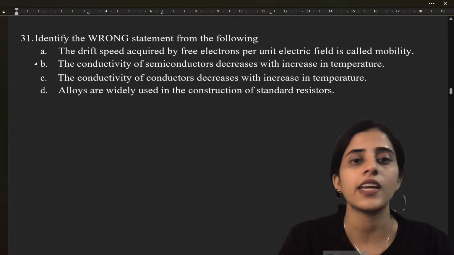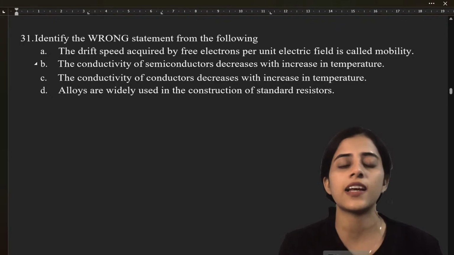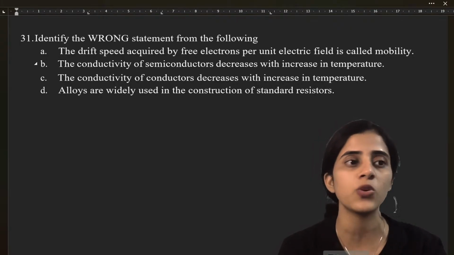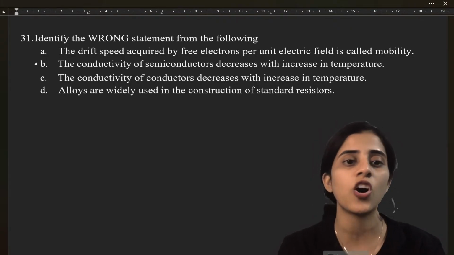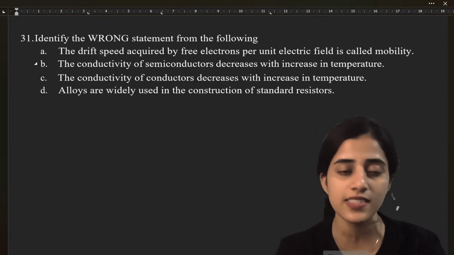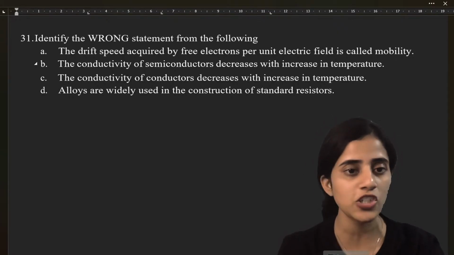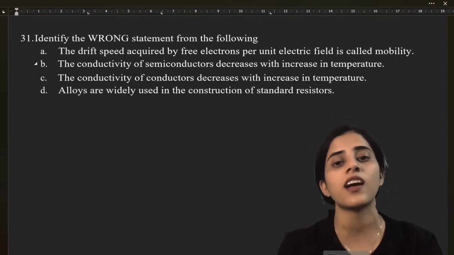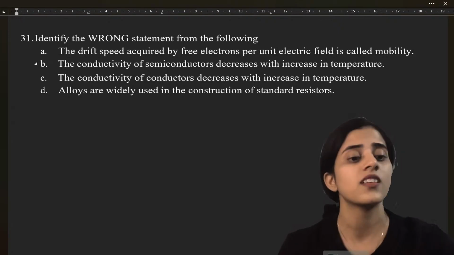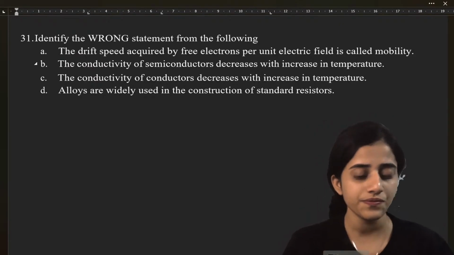Okay? Yeah. Identify the wrong statement from the following. The drift speed acquired by free electrons per unit electric field is called mobility. The conductivity of semiconductors decrease with increase in temperature. The conductivity of conductors decrease with increase in temperature. Alloys are widely used in the construction of standard resistors. Okay. What is the answer?